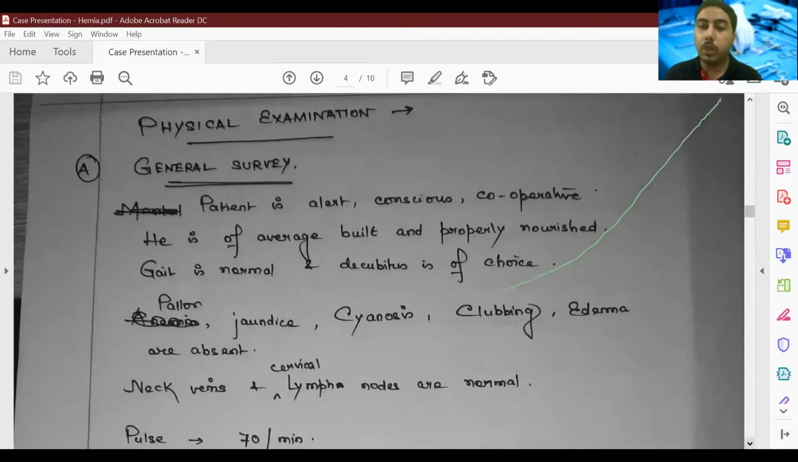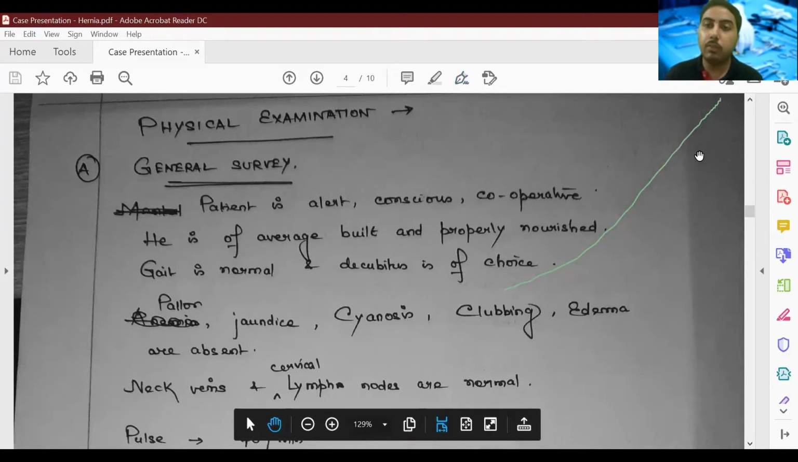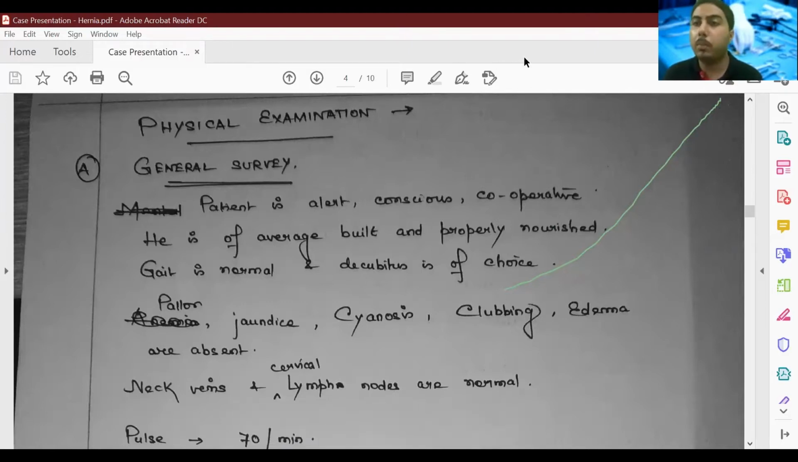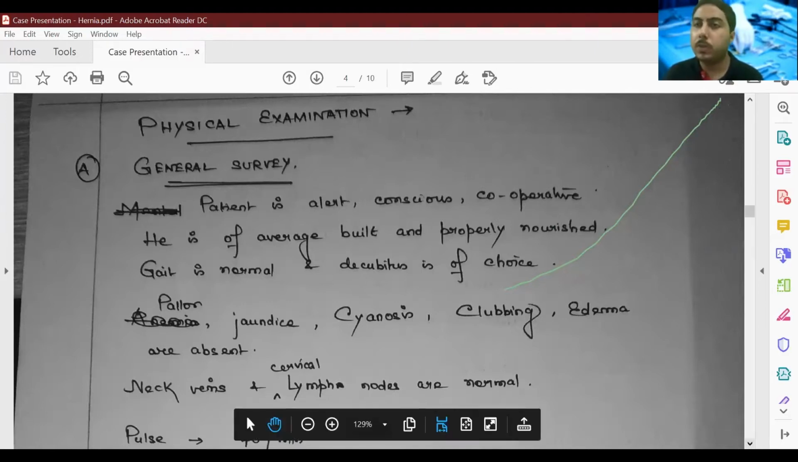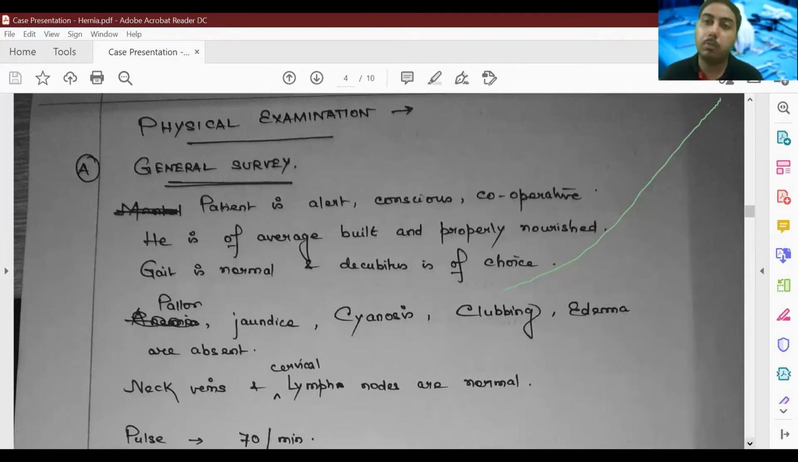Next, we move on to the physical examination. In the physical examination, we begin with general survey and then we'll move on to the local examination. In general survey, the patient is alert, conscious, cooperative. You have to write about the build and the nourishment. It's going to be normal in a lot of cases. In cancer patients, the build may not be average; the patient may be malnourished, may be cachectic. The gait is normal. Decubitus is of choice. Next, we look at those 5 features: pallor, icterus, sinuses, clubbing, edema. They were absent in this patient.